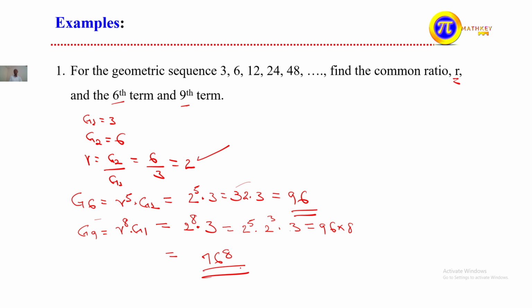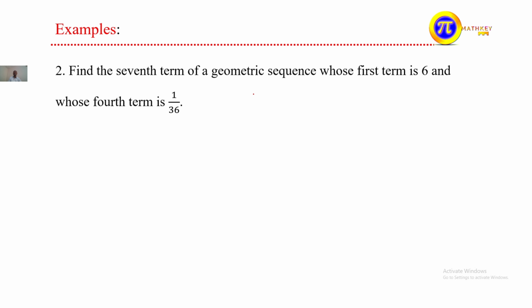In that way we can work out others too. Let us consider the next one. Find the seventh term of the geometric sequence whose first term is 6 and whose fourth term is 1 over 36. So what we are asked is the 7th term. It is given that g1 is equal to 6 and g4 is 1 over 36, but we want to find g7.